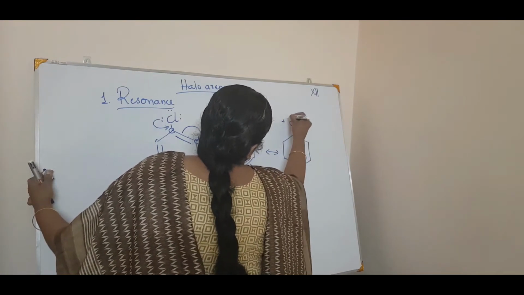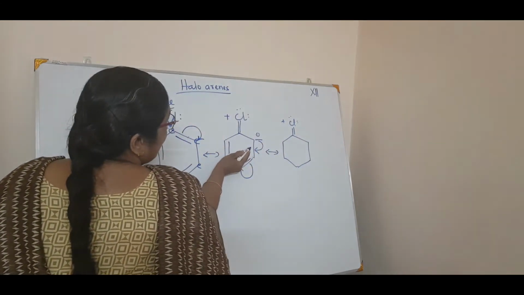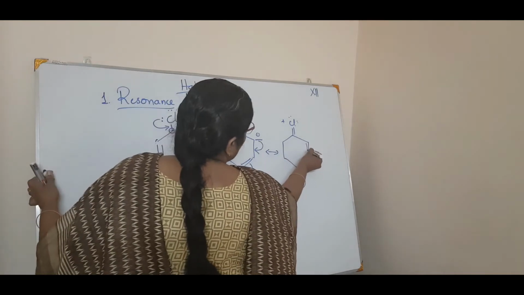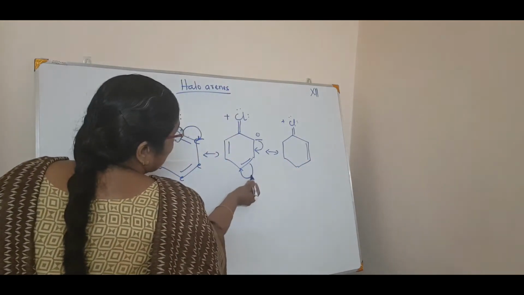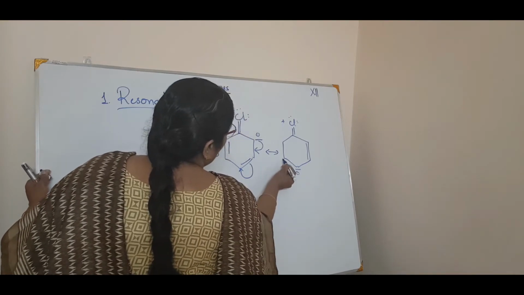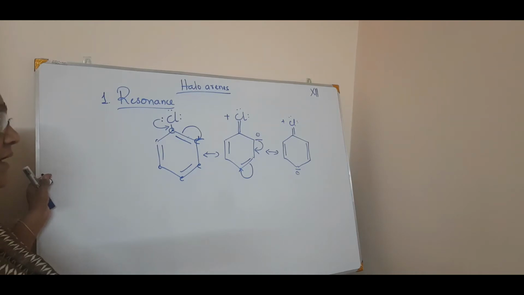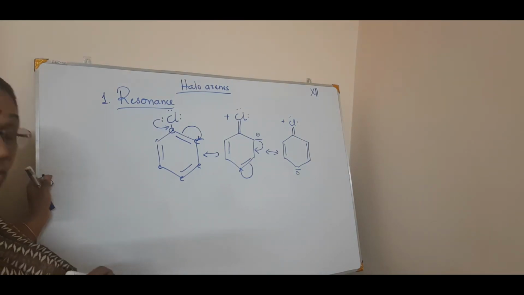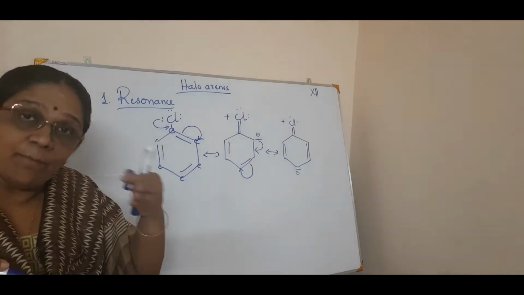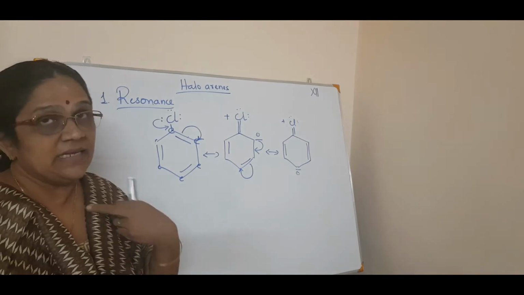This is Cl plus. Then what happens? This electron pair will be getting into bond. So it will be like this. And this pi electron will be getting into a pair of electron, that is minus charge. That is a pair of electron. And this is, see, this is the resonance structure. Again delocalization happens. You know, as the number of resonance structure increases, the stability also increases, isn't it?